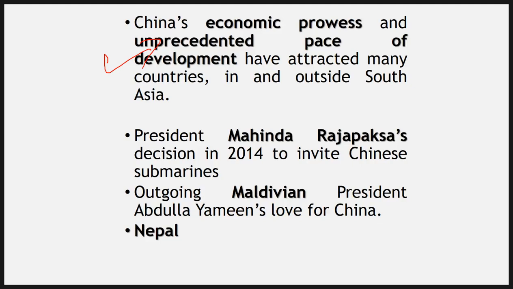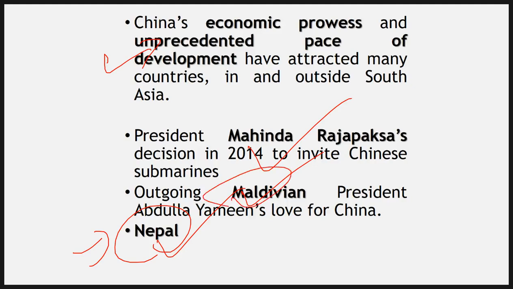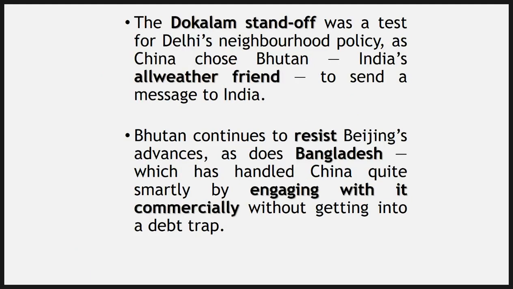So because of this and this deep pocket of China, it has managed to get, there was a time when Sri Lanka, Maldives, Nepal, all these countries. Nepal at present as well, it looks like it is trying to get the best from both the big players, India and China. But clearly Maldives was, or till now as well, because you have this interim government at present, so far Maldives was tilted heavily towards China in the regime of Yamin, and under Mahinda Rajapaksa's regime, it was also tilted heavily towards China. But now things are getting all right.